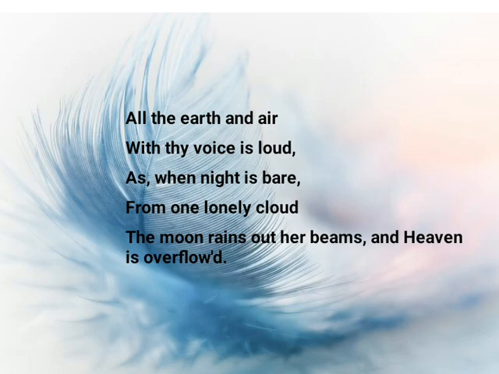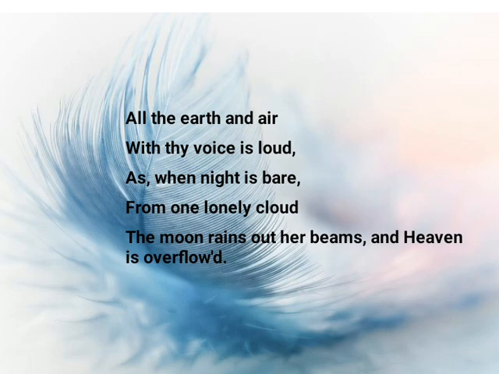There is only one cloud, and this moon is hidden behind that cloud. The moon rains out her beams and heaven is overflowed from one lonely cloud. That means there is only one cloud and the moon is behind this cloud and you can't see the moon.